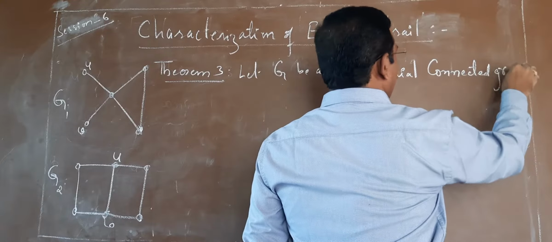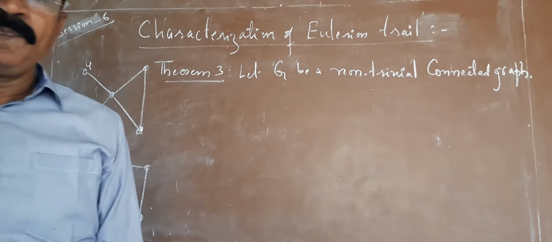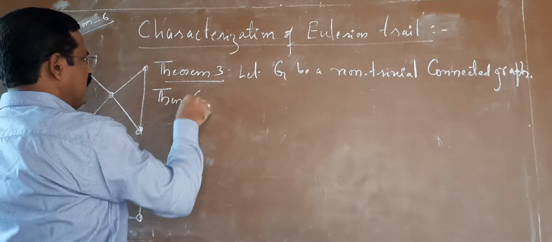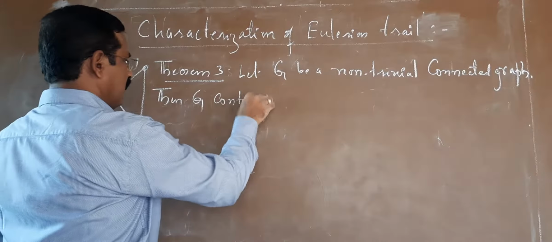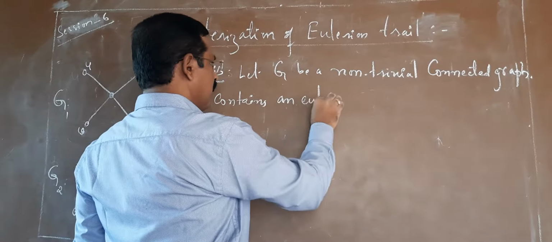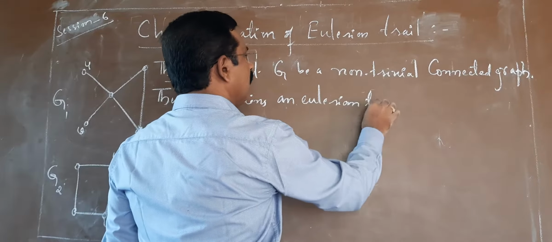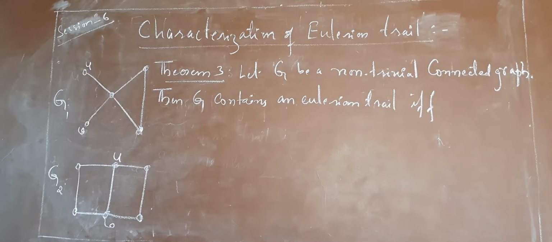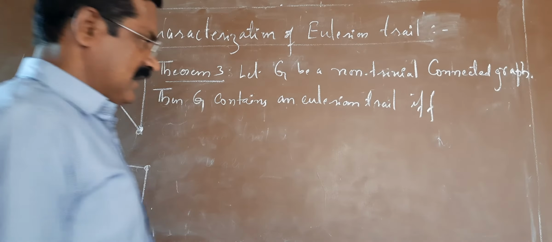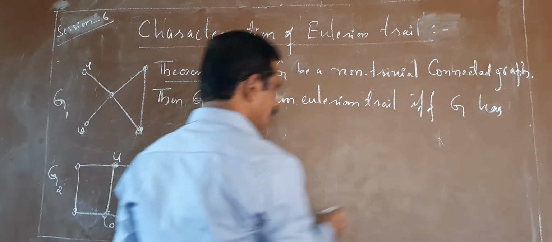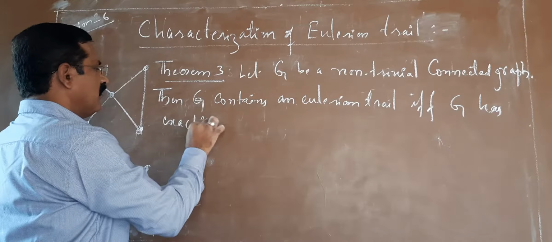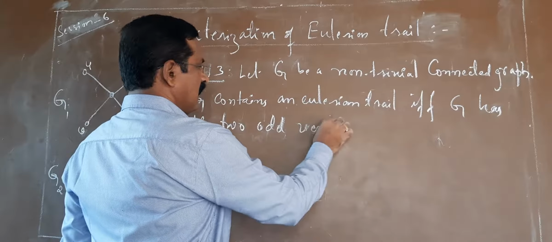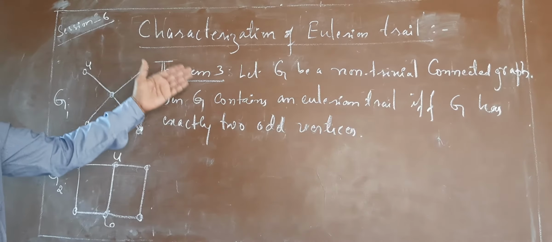Then G contains an Eulerian trail if and only if G has exactly two odd vertices. So this is the characterization of an Eulerian trail.